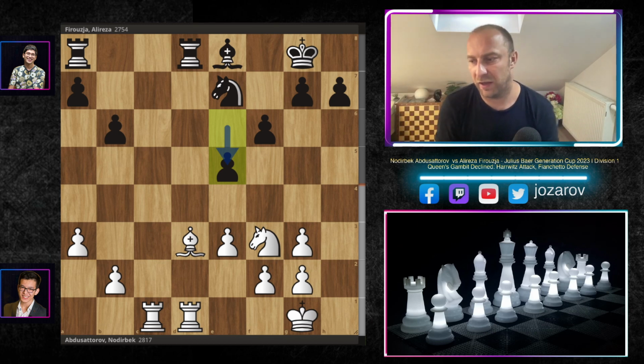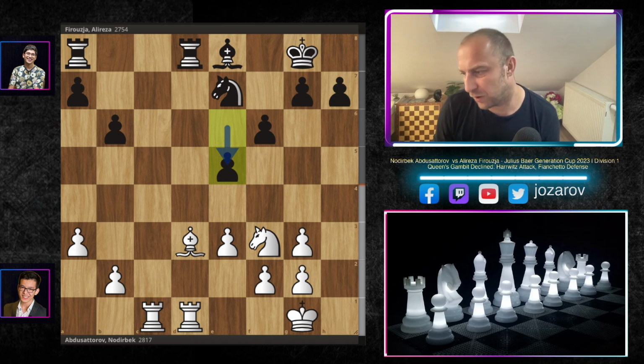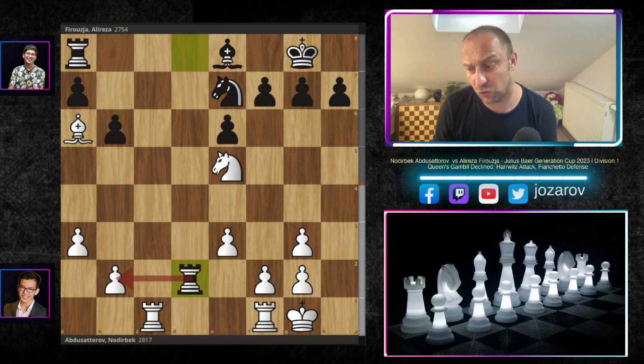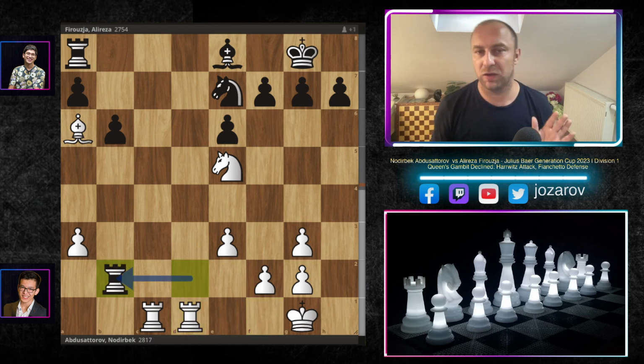I'm not saying that anyone should win these types of positions, but as I said, maybe rook to d1 slightly better to compete already against this rook on the d file. Bishop to a6, as we said, played by Nodirbek, rook to d2, hitting the pawn, and now rook to d1, simply too slow. Alireza says, okay, I'll accept the challenge, I'll take out now the pawn.